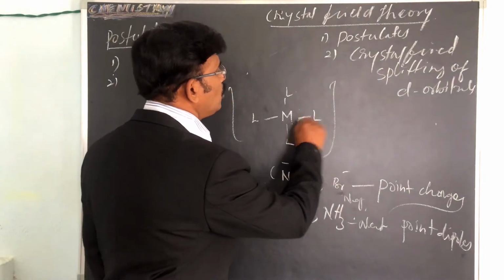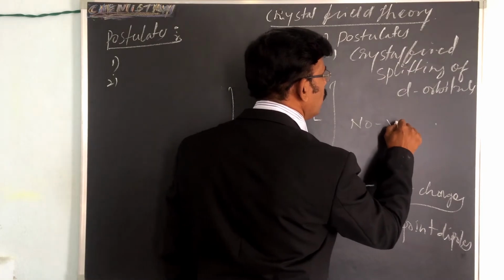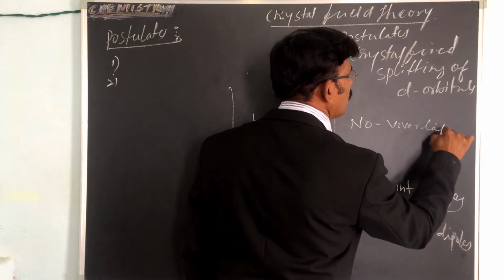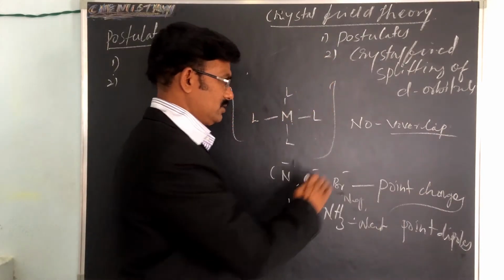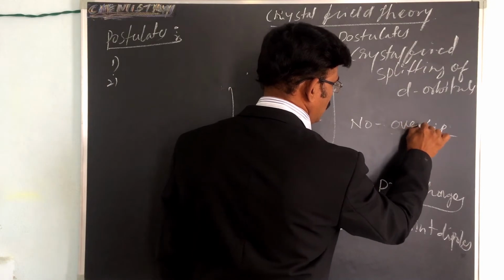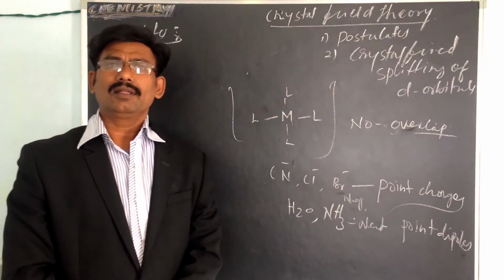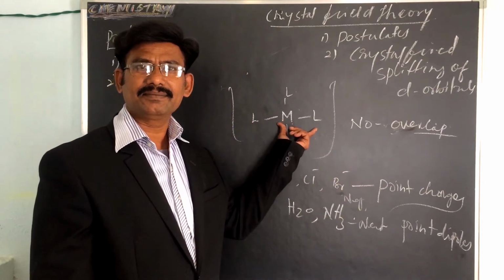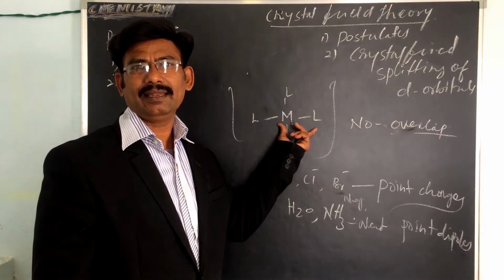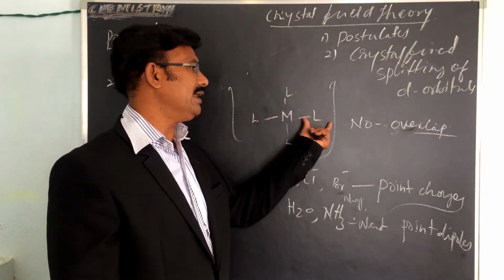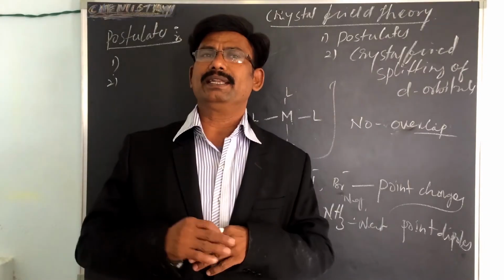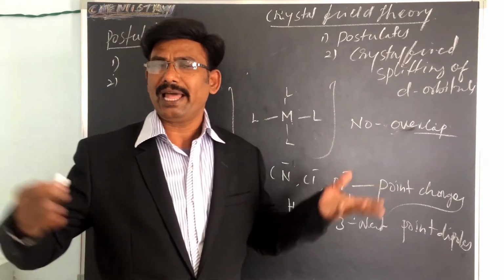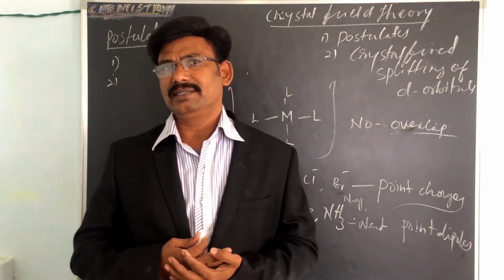In p orbitals there is overlap, but in the d orbital there is no overlap between the metal and ligands.